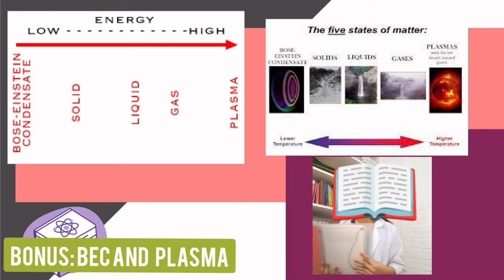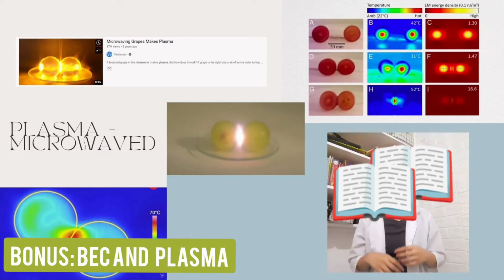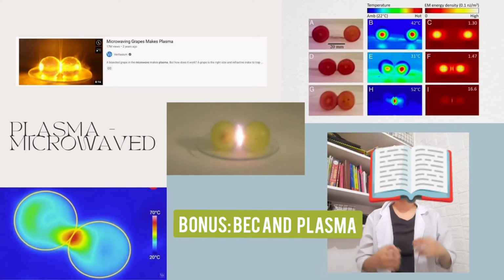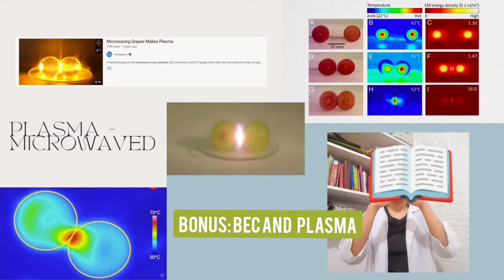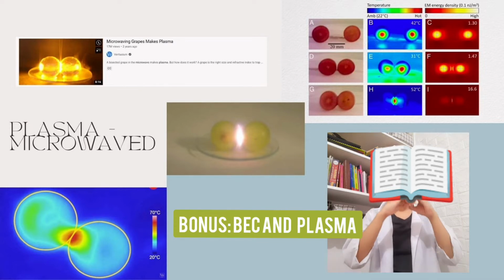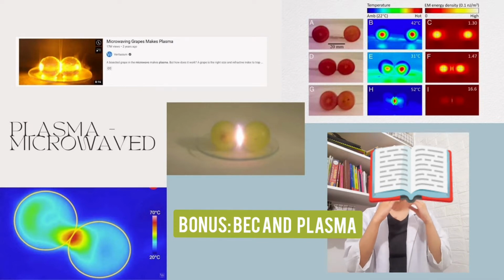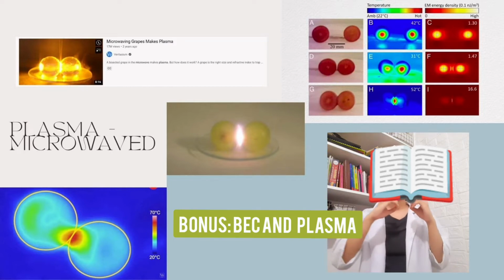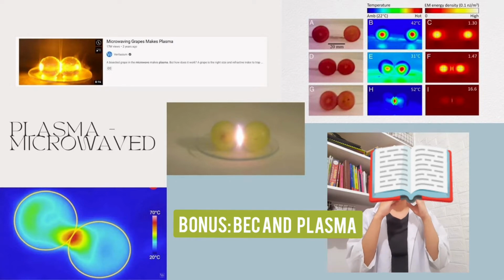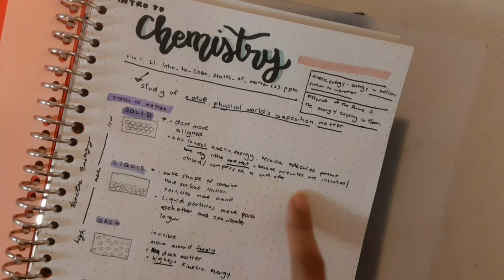Fun fact, if you microwave 2 grapes or 2 water beads, it can produce what we call plasma. It creates plasma because as the 2 grapes or the water beads touch inside a microwave, it produces a very strong electromagnetic field, and if that very strong electromagnetic field sparks, it would be very hot and would create plasma. Now let's go ahead to the main topic of this video.